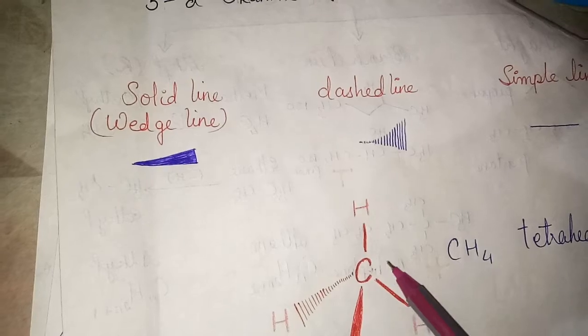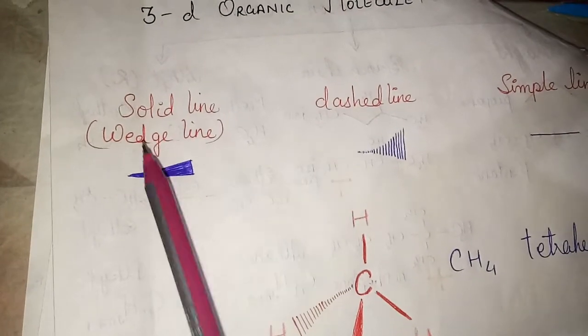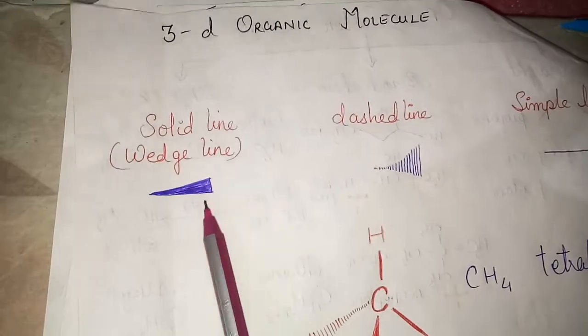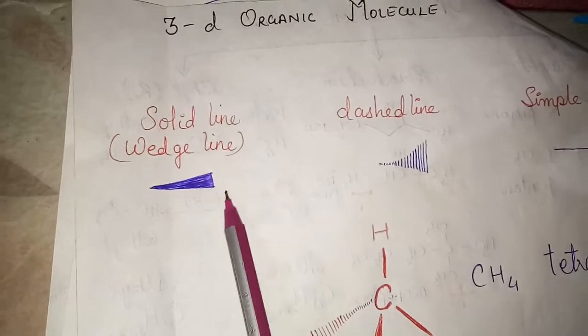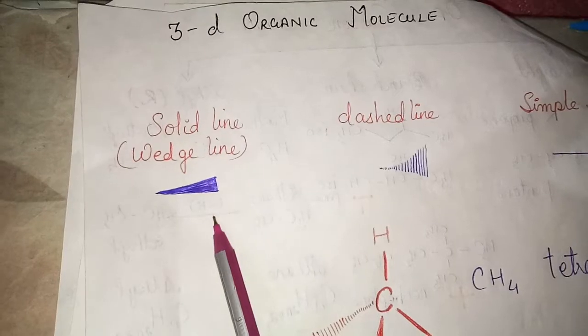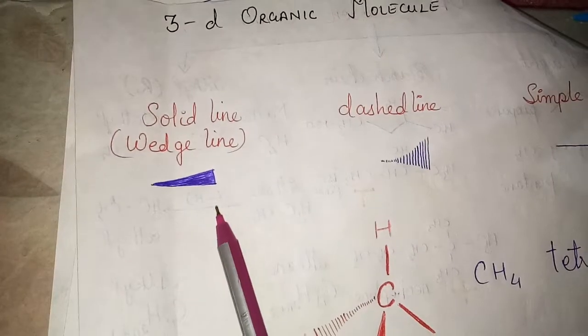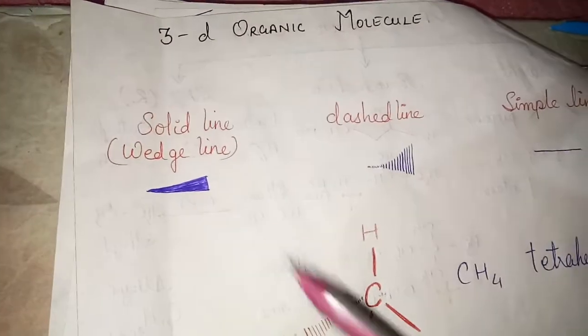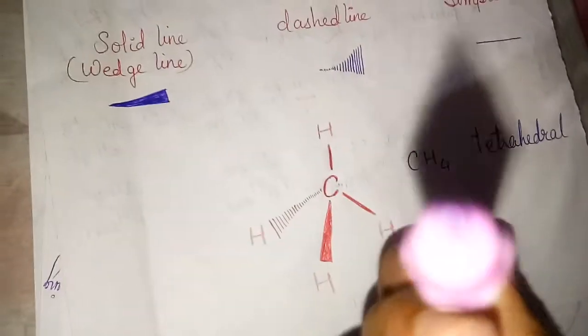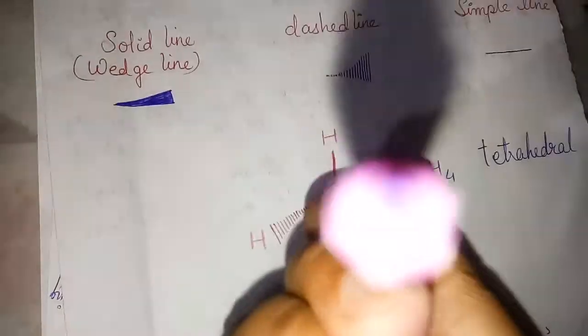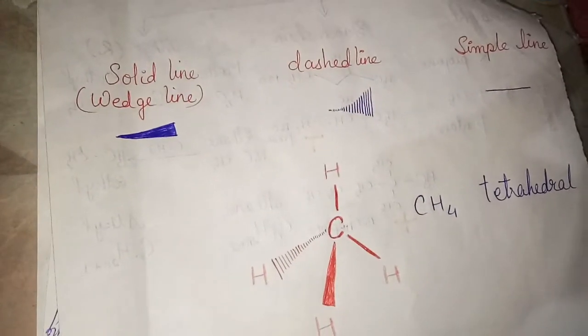The thick solid or heavy line, or the solid wedge, indicates the bond lying above the plane of the paper and projecting towards the observer, means this is towards you. This hydrogen bond is towards you. It is towards you like this.